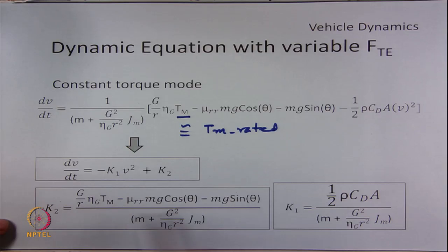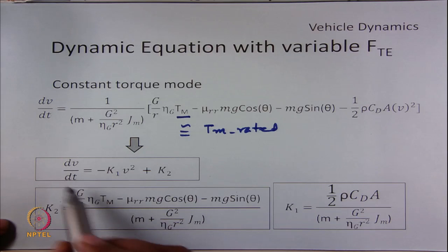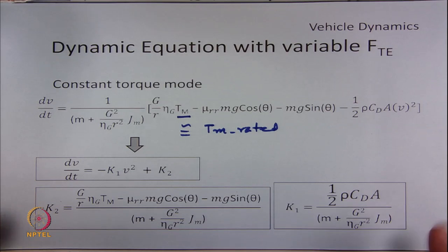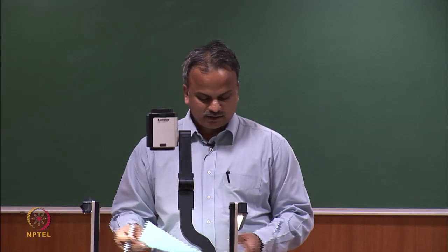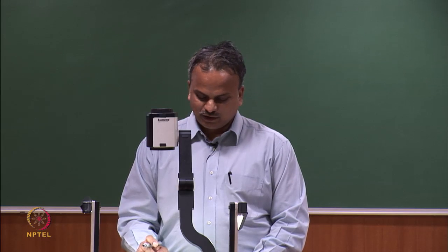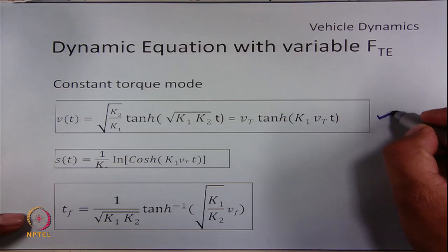We know it can be simplified as dV by dt equal to minus k1 v square plus k2, and which can be solved, and it is possible to understand the variation in velocity with respect to time using this equation.